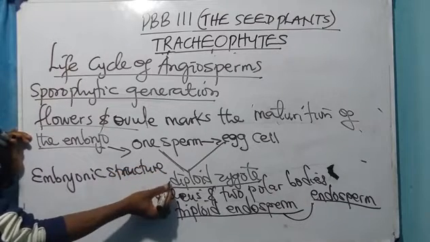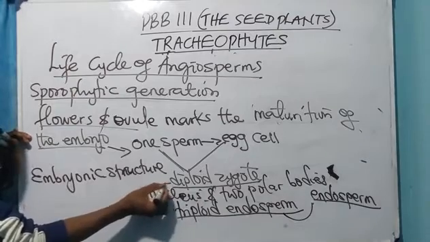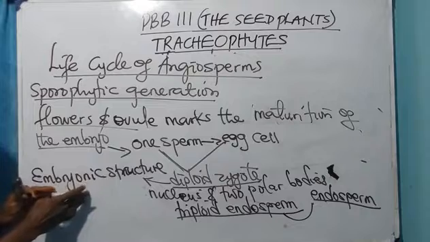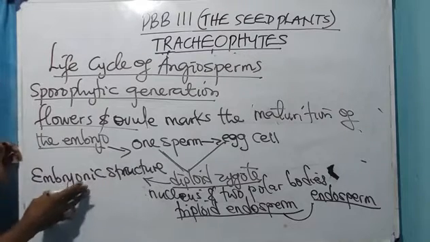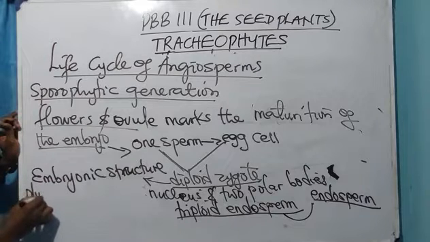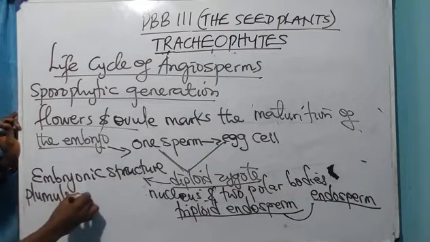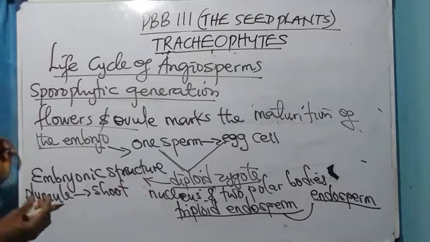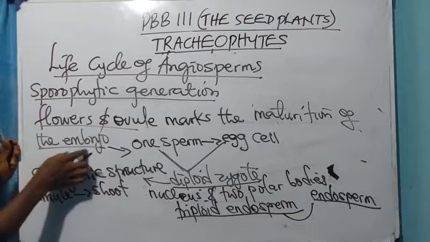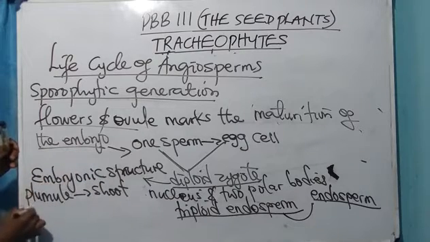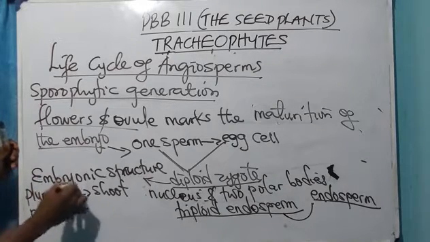This diploid zygote produced would develop what is called what? Embryonic structure. If I don't call it embryonic structure, I call it what? Embryo. This embryonic structure has the plumule. The plumule is called what? Embryonic shoots. Take note. The plumule of the embryo is called embryonic shoots. And this embryo also possesses what? Radicle. The radicle is called what? Embryonic roots.